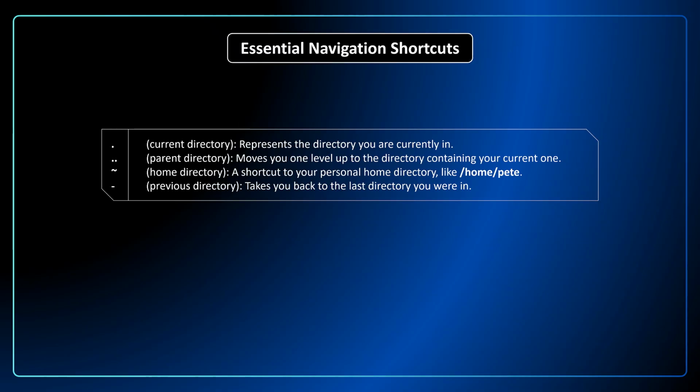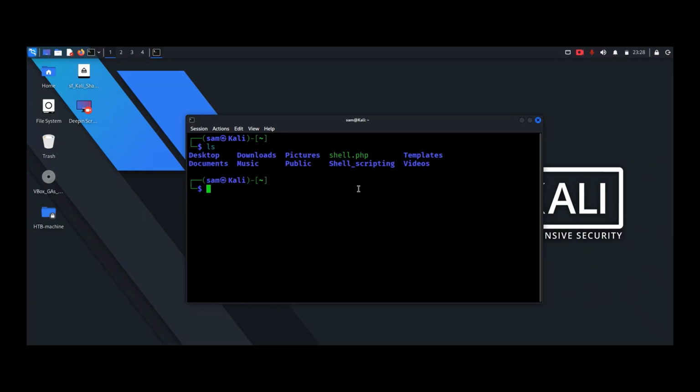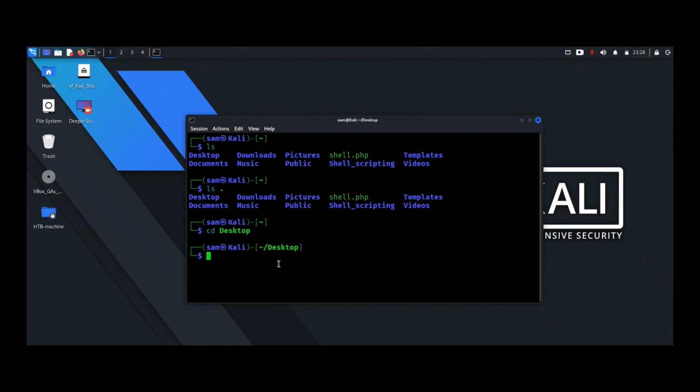Now let's see all this in action, how we can use these. First, let's list all directories by ls. Now we'll use our first navigation shortcut, which is single dot. It represents current directory. You've seen no change happen because it's on current directory. Second shortcut is double dot, which represents parent directory. First, let's move into desktop directory. Then we do cd double dot. As you can see, we come backward one directory from desktop directory to our home.